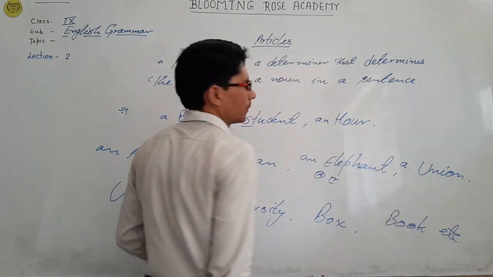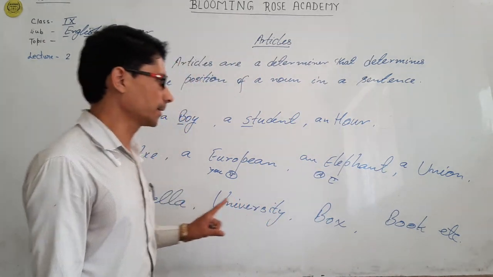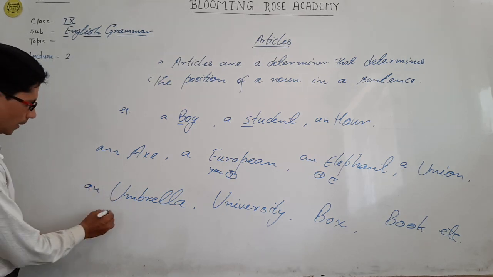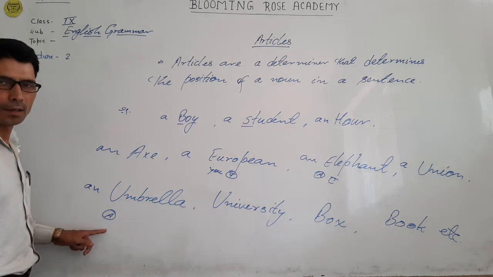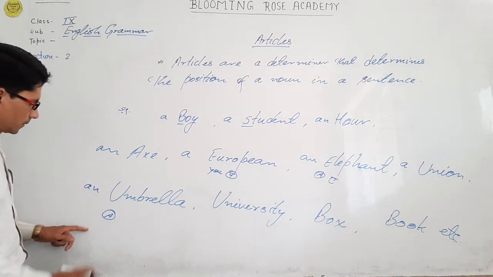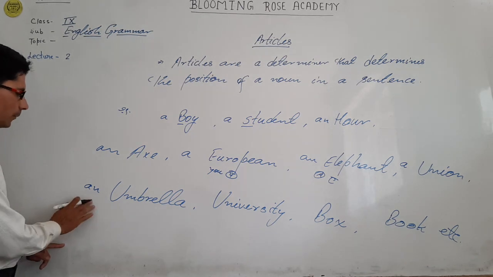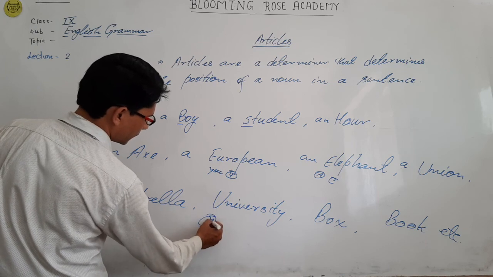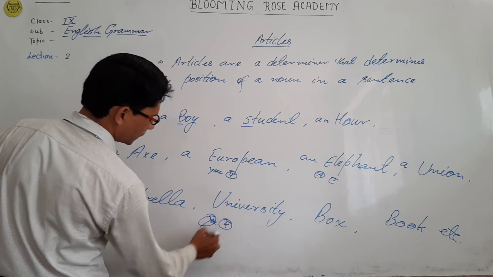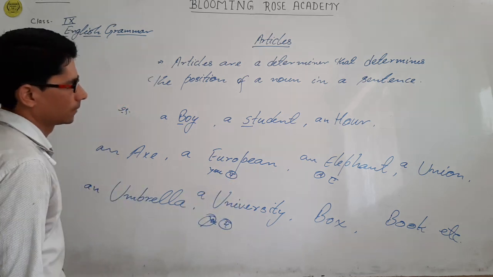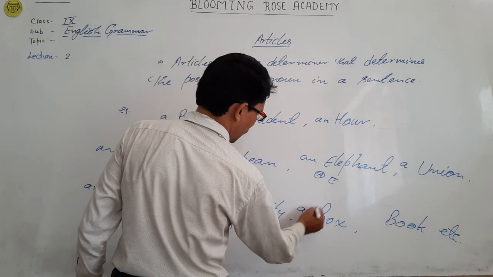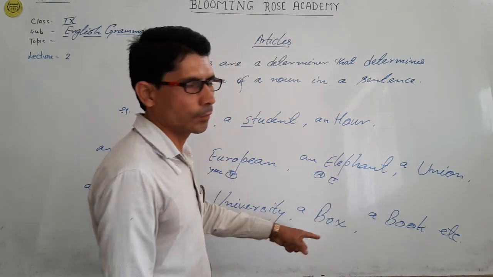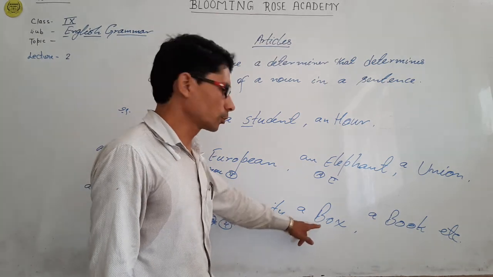Union, a union, because union has a consonant sound. Umbrella, a vowel sound. Umbrella starts with a vowel sound, so indefinite article An will be used. University, a university, because it starts with the Y sound. Box, a box. Book, a book, because both box and book start with a consonant sound.